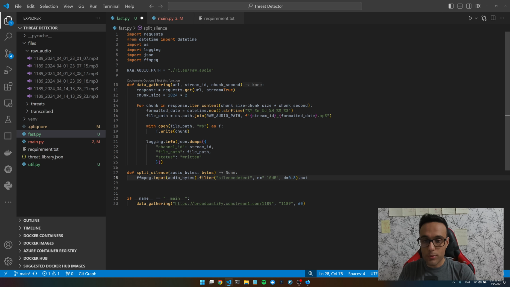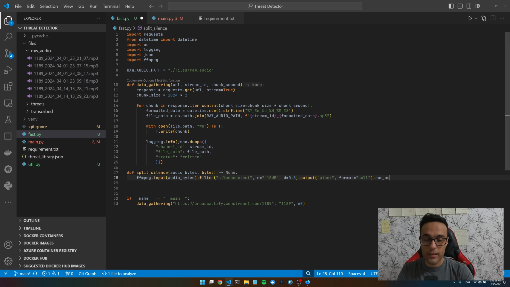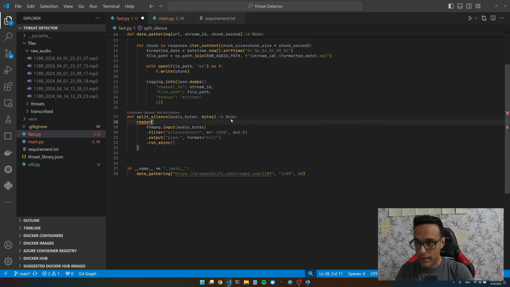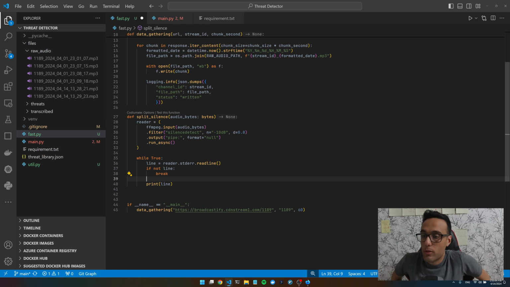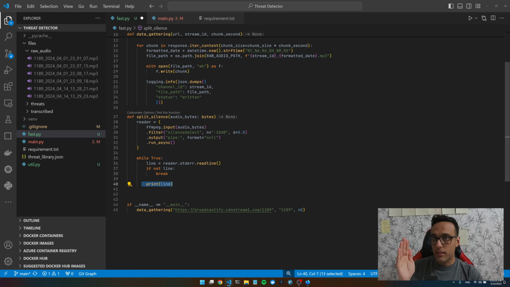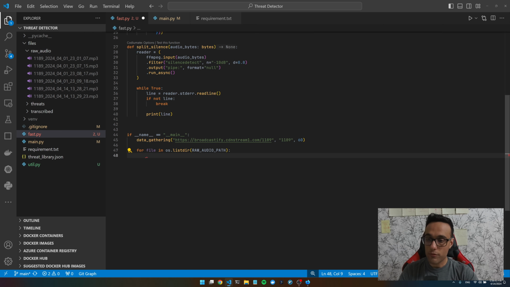Then for the output, I'm gonna use pipe format binal, and we're gonna run it in an async way. All of that is gonna be our reader. Let's see what that pipe output looks like, and we're gonna extract the beginning of the silence and the silent duration. We're gonna go through this folder, and for each individual file, we're gonna read it and try to split it.